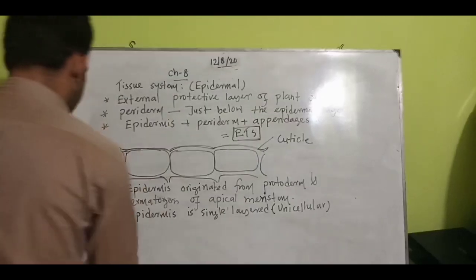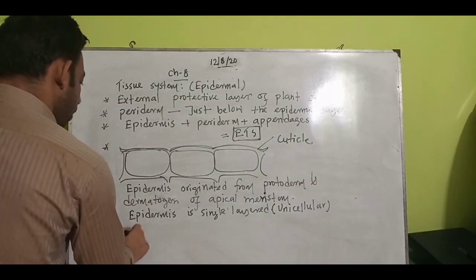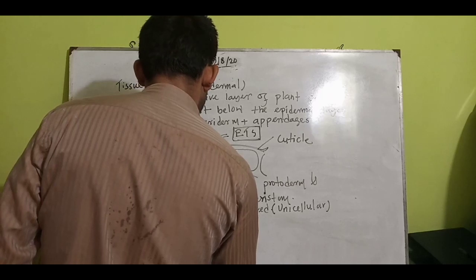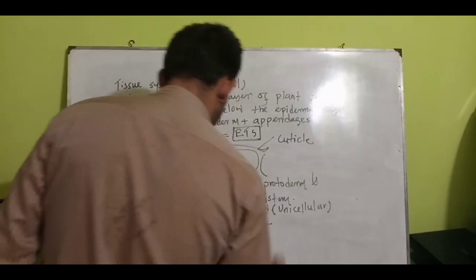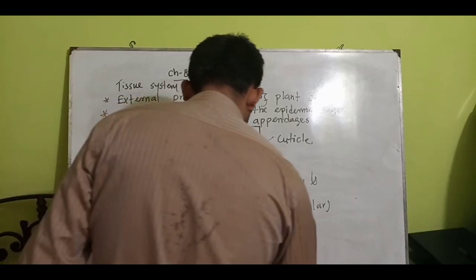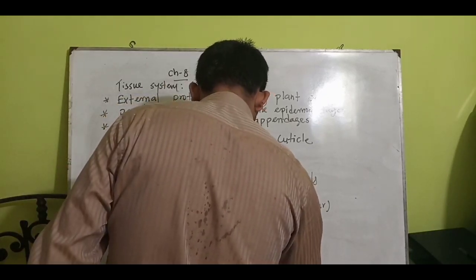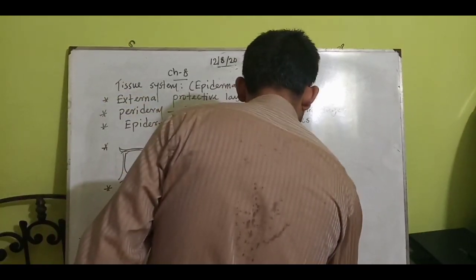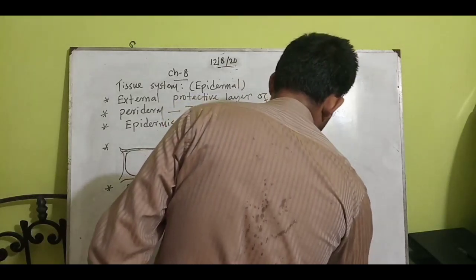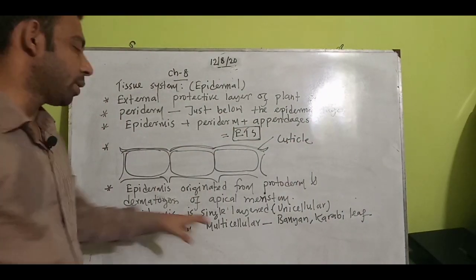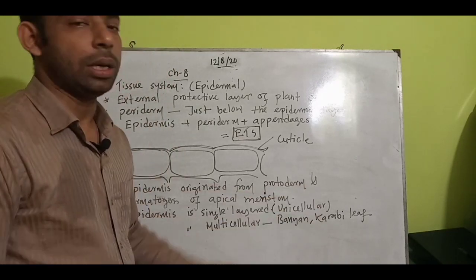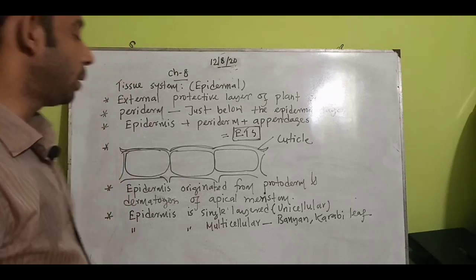But in some cases the epidermis is multi-layered, or multicellular, such as in the banyan tree and Karavi leaf, and in that type of leaves. So epidermis is single layered or unicellular in several cases, but in the banyan tree and Karavi leaf, it is multicellular.